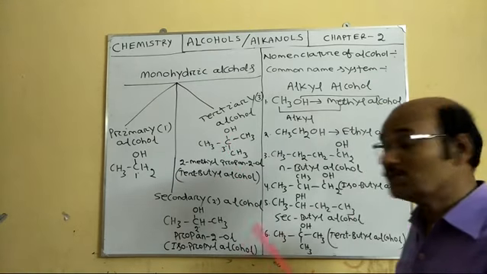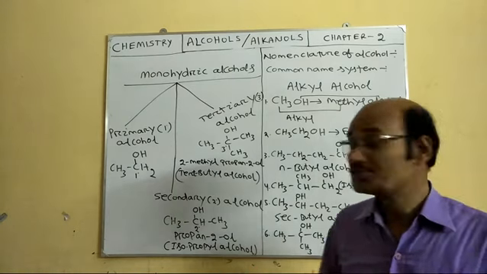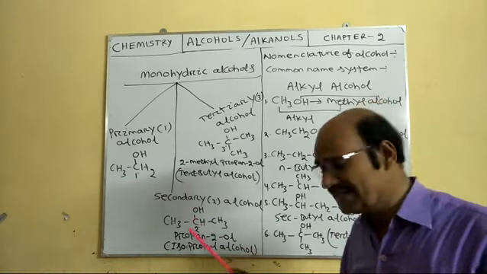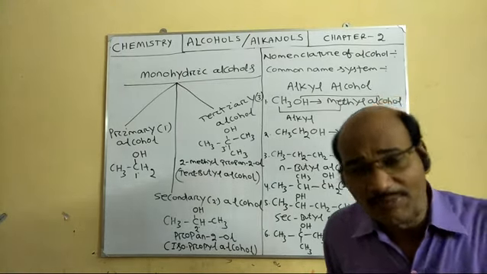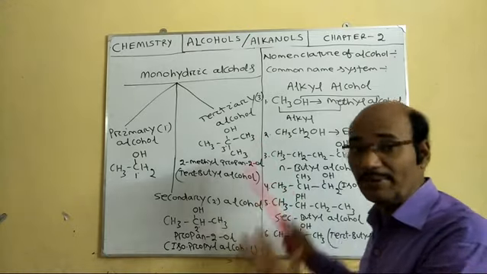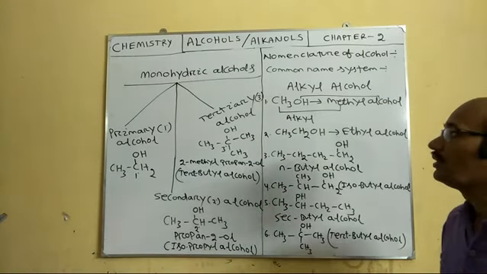That's why we need to specify the alcohols. Accordingly, we will discuss how primary alcohol, secondary alcohol and tertiary alcohol behave differently when we go to chemical properties.